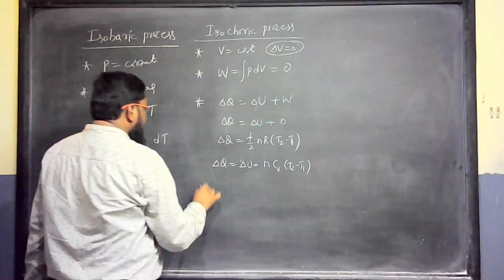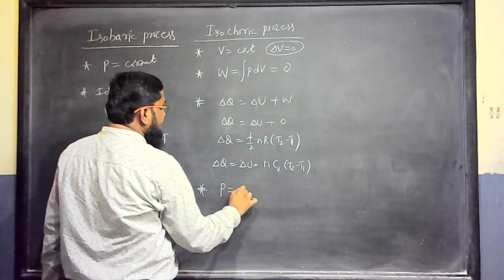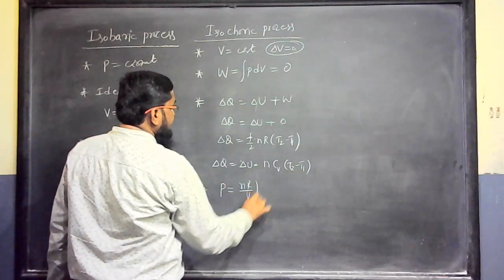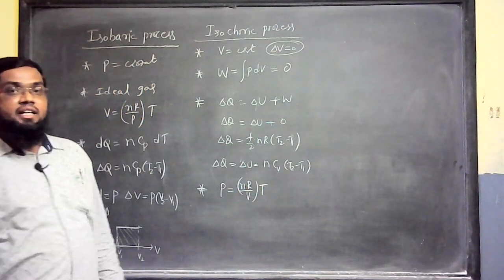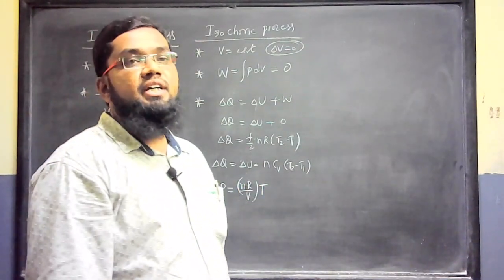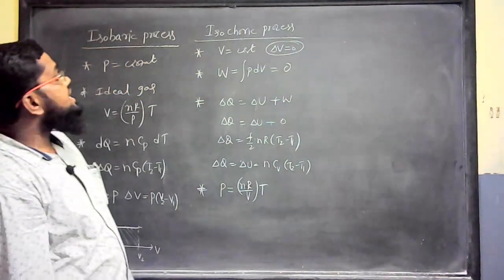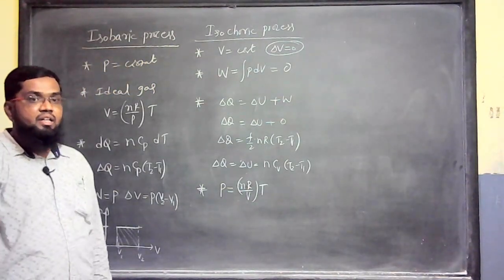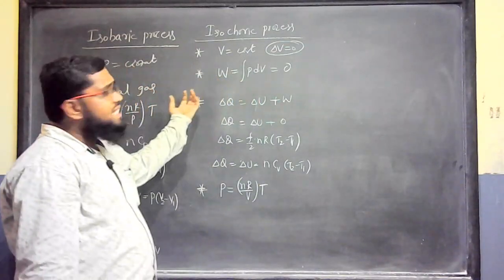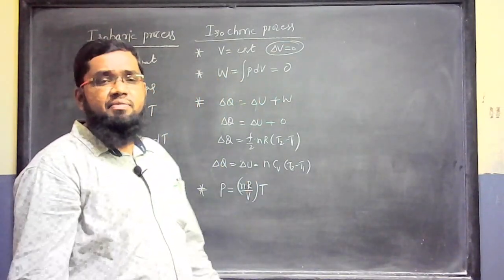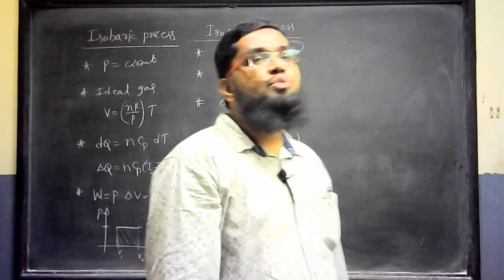As it is a constant volume process, pressure can be written as nR by V into temperature. This R is the gas constant. So as the temperature is increased, pressure is also increased. These are the isochoric processes. We need to define what the process is, then see what the first law and the ideal gas equation give.